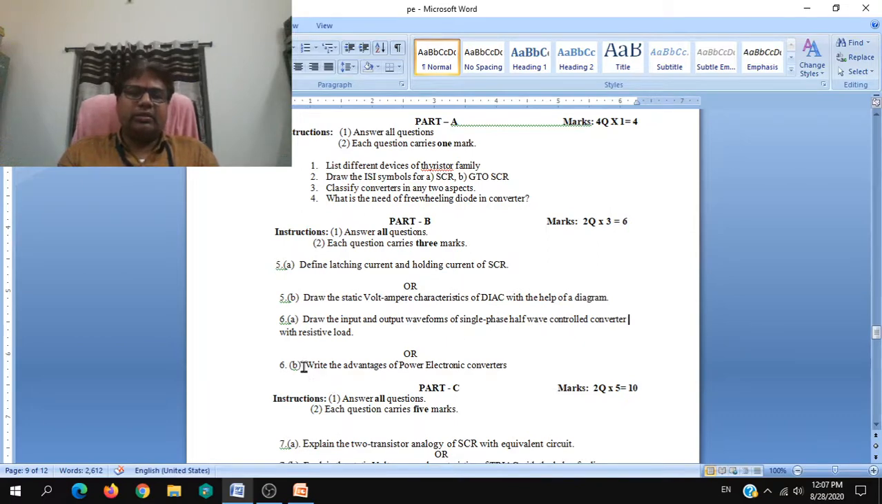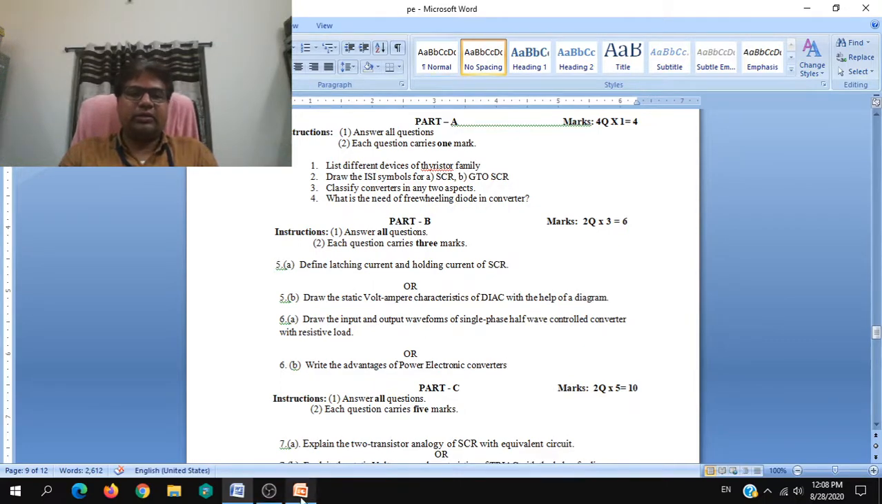Then the other question is, write the advantages of power electronic converters. Simply write the advantages. Again, it is not mentioned how many advantages you have to write. If you have some 10 advantages, it is a 3 mark question. So at least try to write 6 advantages from the total advantages. If there are only 5, that will be okay. But if there are 6 or more than 6, at least write 6 advantages, depending on the marks allotted to the question. And again, from the 6 A or B, you have to write any one answer.